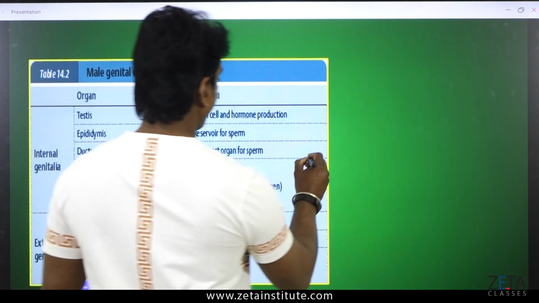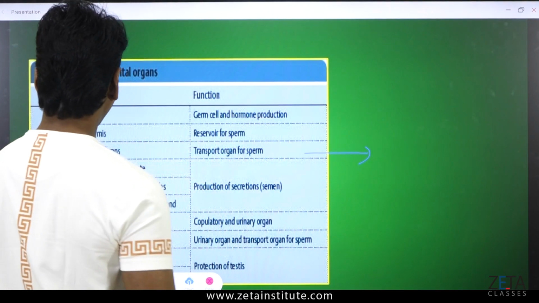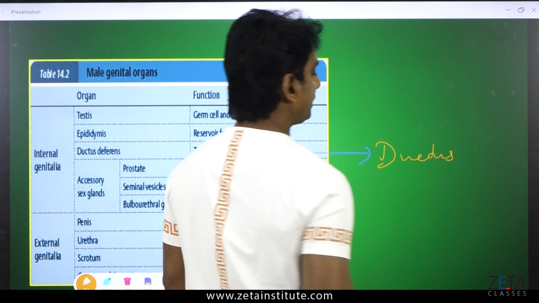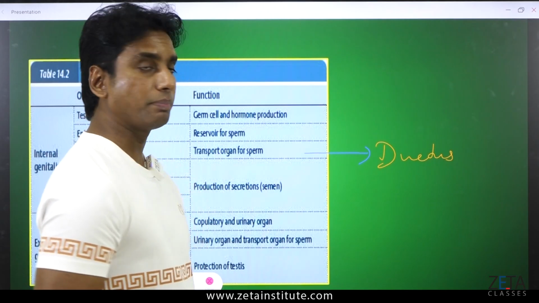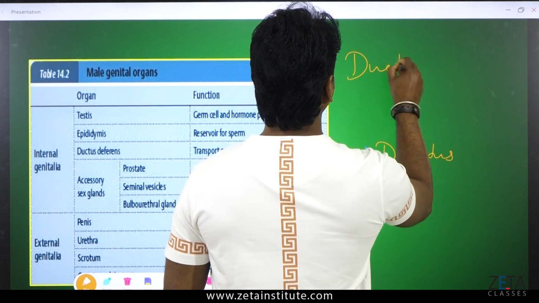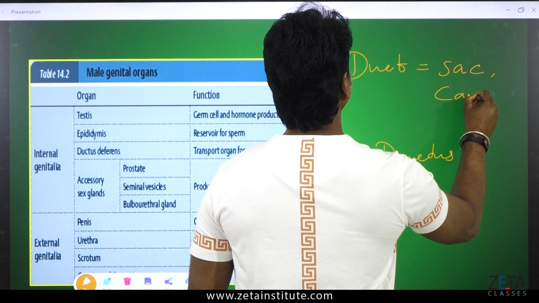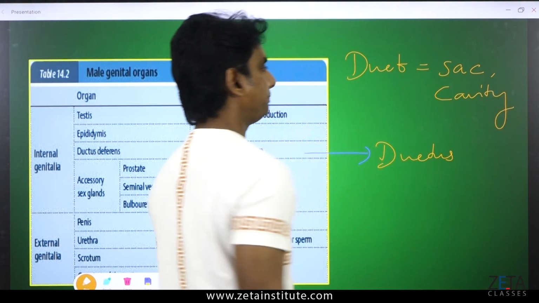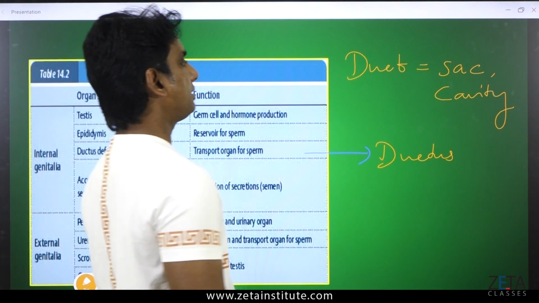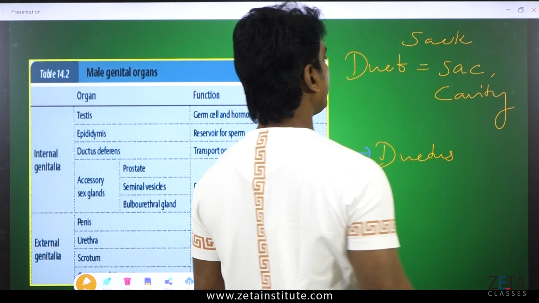So, if I write, ductus is given the name because it produces duct. Now, if any student doesn't know the meaning of duct, I will tell you, duct is also called a sac or a cavity. A duct can be a sac or a cavity. Now, some students write sack. Sir, the spelling is S-A-C-K, no? Then why are you writing S-A-C?